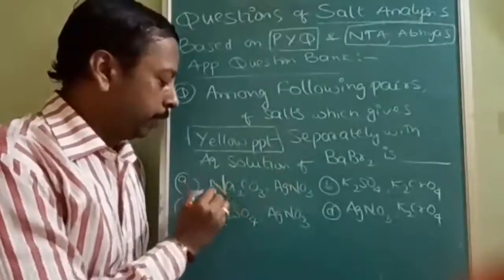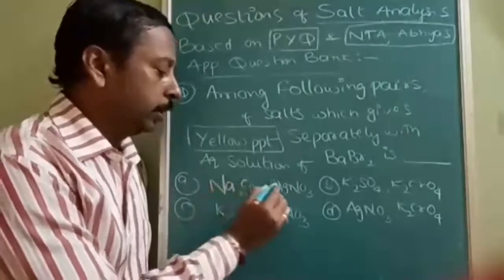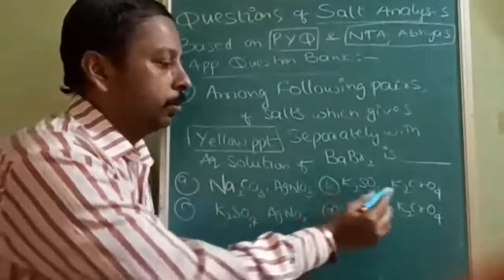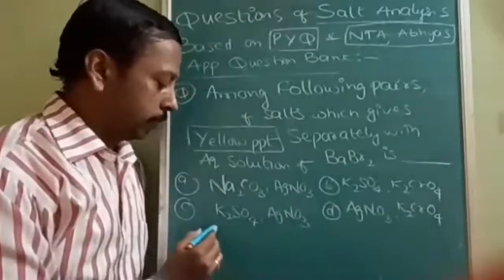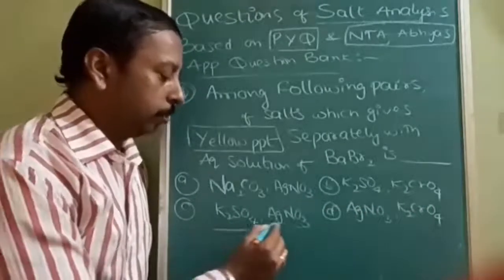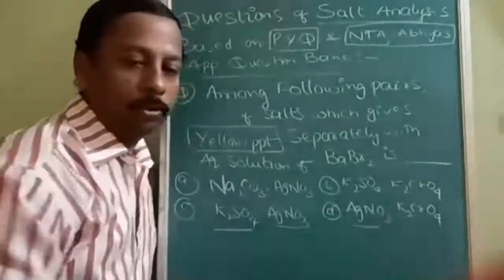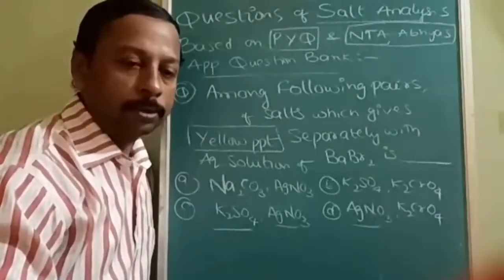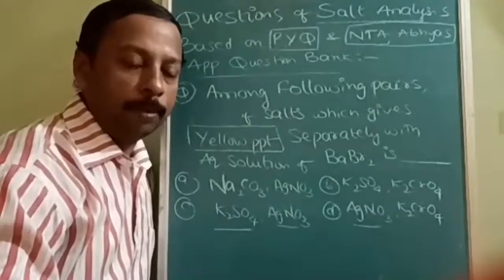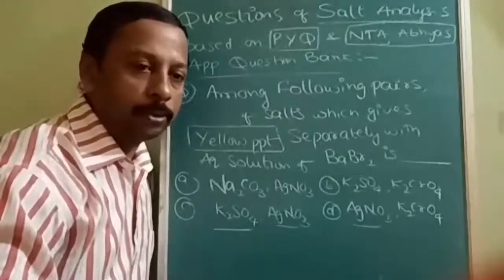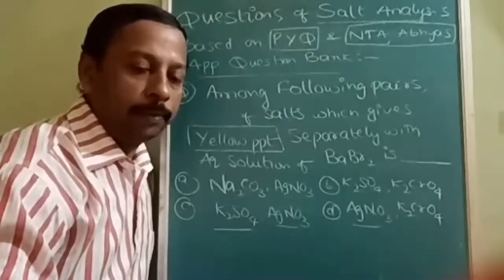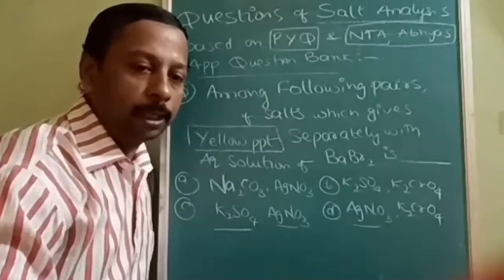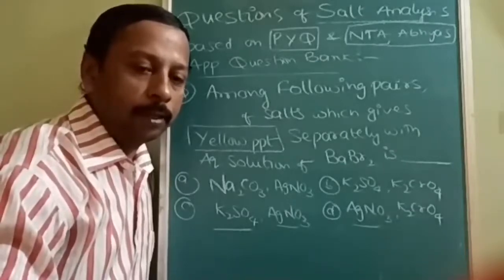First option I am reading out: Na2CO3 and AgNO3; K2SO4, K2CrO4; both should give K2SO4, AgNO3, AgNO3, K2CrO4. So properly check with your notes. If you maintain proper notes through the algorithm flowchart, it will be easy for you to identify and solve this type of question without any confusion.